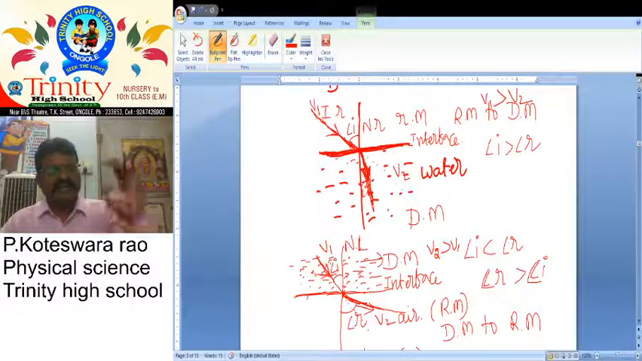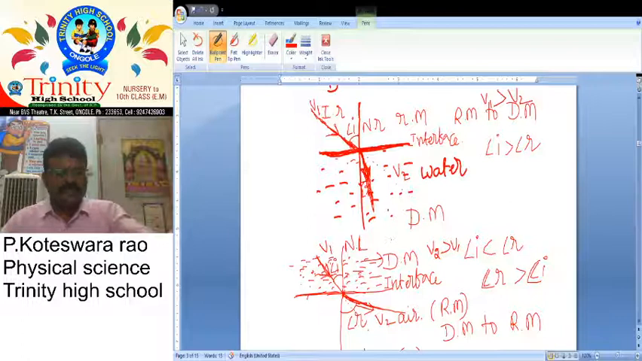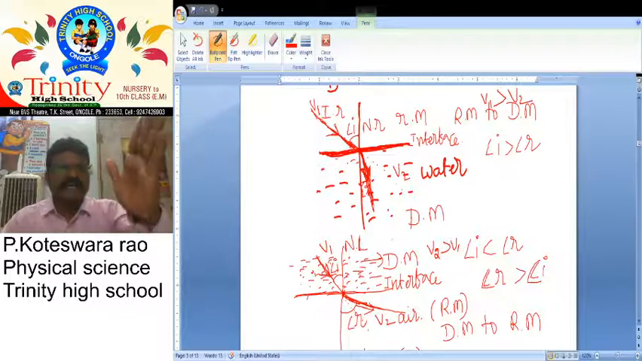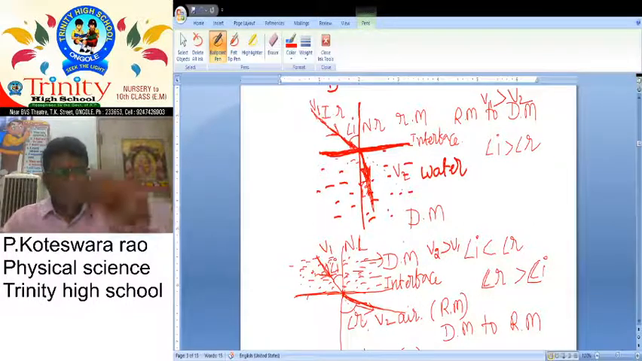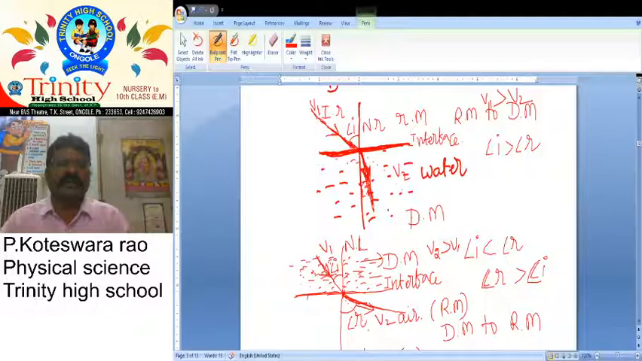Next, when light rays travel from denser medium to rarer medium, they bend away from the normal after refraction because the mediums are changed. Sir, there is one question: if both mediums are the same, then what happens? Light rays are undeviated. It is also one of the most important questions.